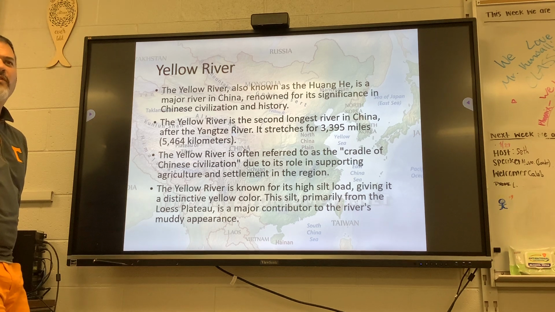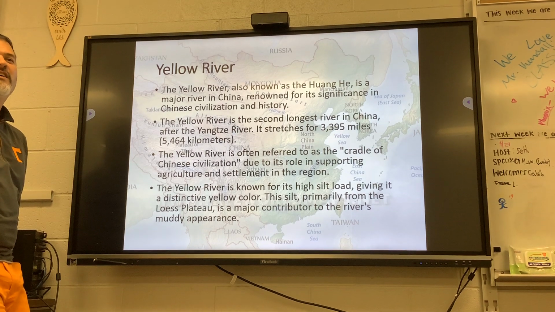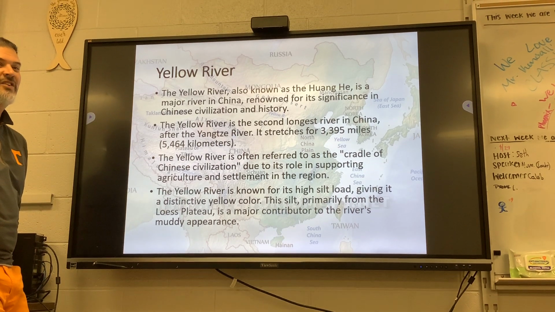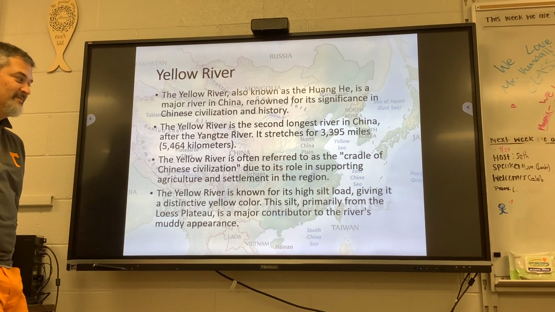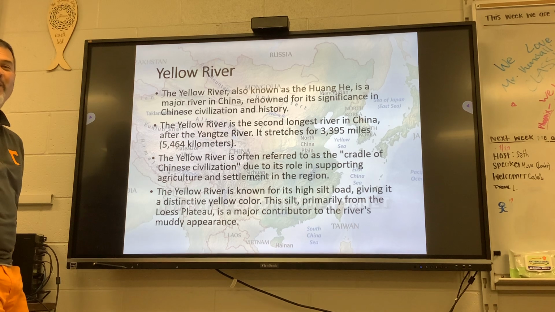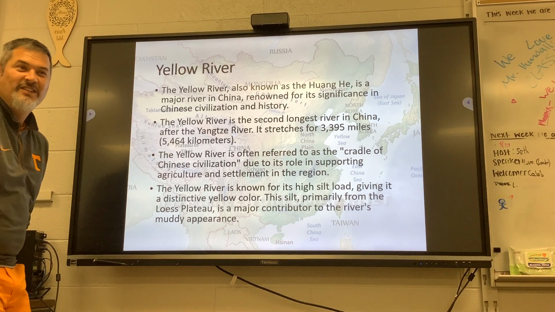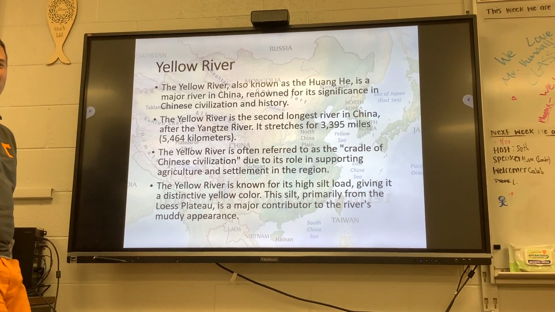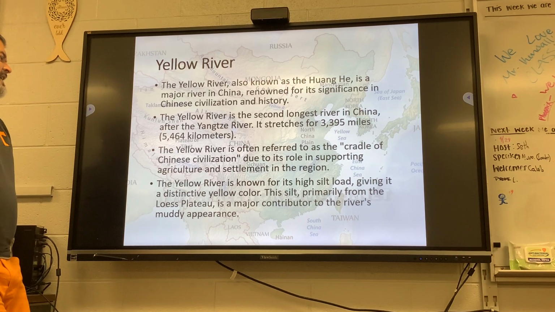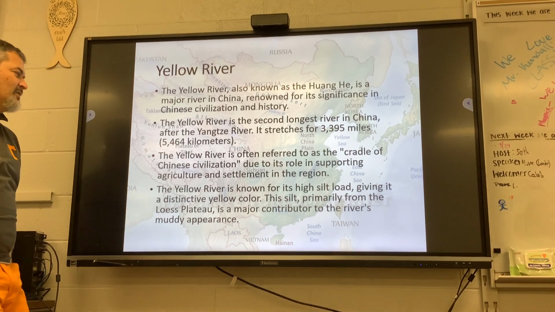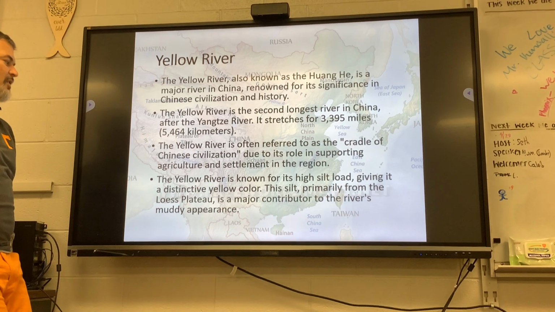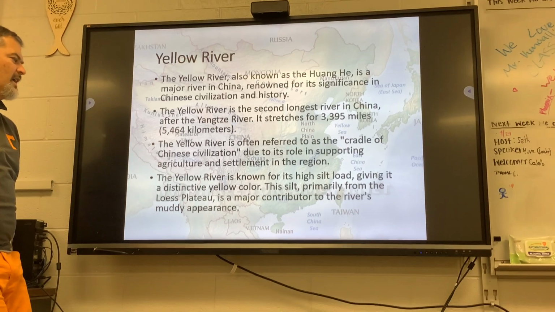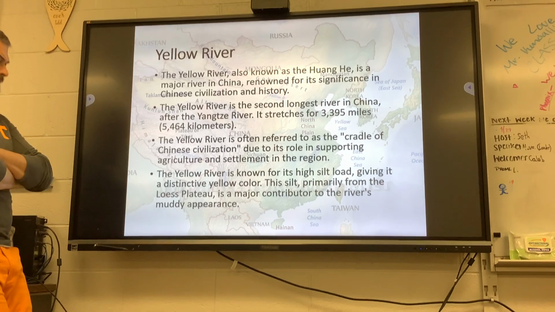Why is it called the Yellow River? Go ahead, Leah. What was the silt called? Starts with an L. Anybody remember? Loess. The loess blows in from the desert and gets in the river. The Yellow River is known for its high silt load, giving it a distinctive yellow color. The silt is primarily from the Loess Plateau. It's a major contributor to the river's muddy appearance.